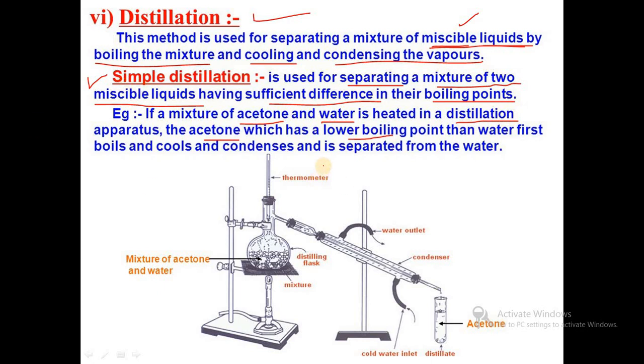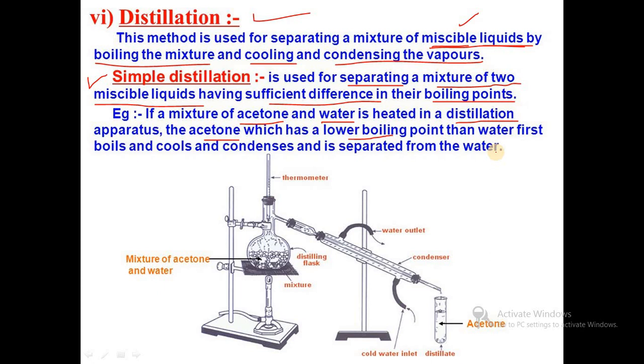When we start the distillation, from acetone and water, which will distill first? Acetone has the lower boiling point, so acetone will be distilled first, and after that, water will be distilled. This is simple distillation.